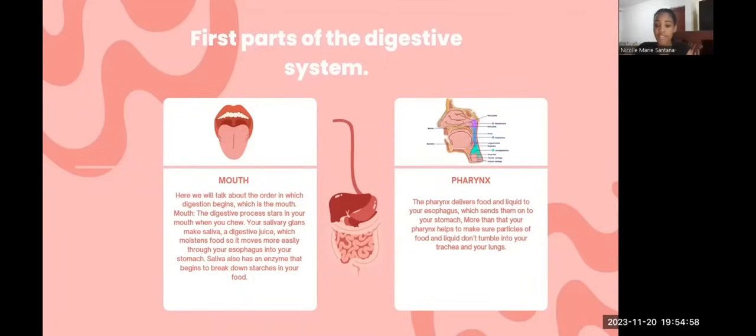Pharynx. The pharynx delivers food and liquid to your esophagus, which sends them on to your stomach. More than that, your pharynx helps to make sure particles of food and liquid don't tumble into your trachea and your lungs. Now, we will hear about the esophagus.